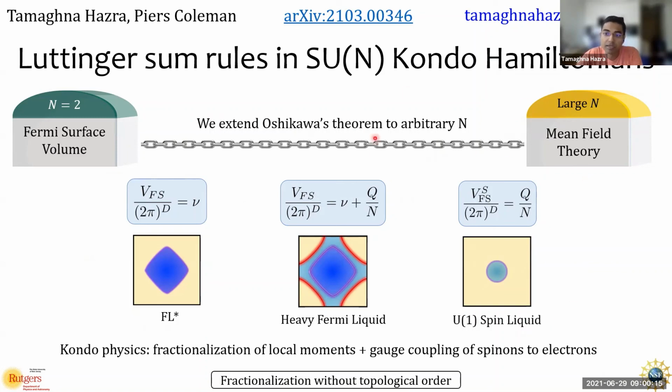Extension to arbitrary n allows us to connect to the large n and mean field intuition. We understand the Kondo effect as a fractionalization of local moments into spinons, followed by a gauge coupling of the fractionalized spinons to the electrons. A failure of this gauge coupling presents a simple interpretation of the enigma of the FL star regime without invoking topological order.